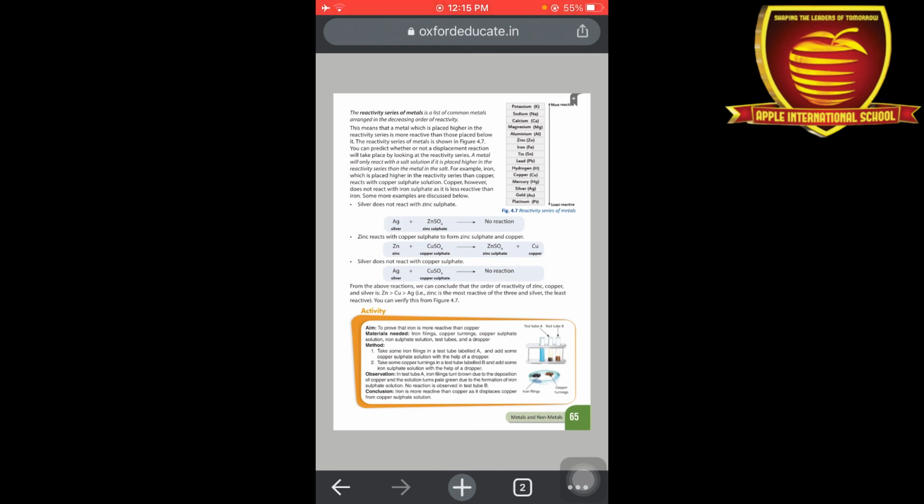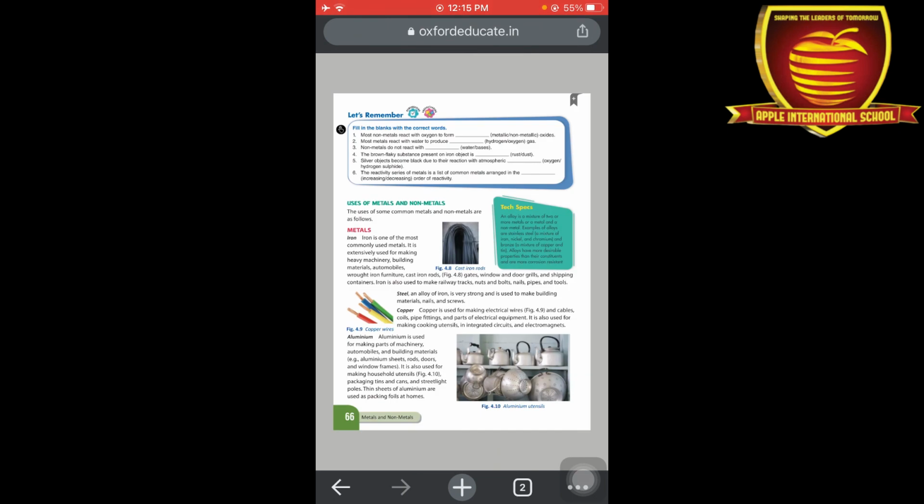Next one is zinc plus copper sulfate. Here you can see that zinc is more reactive than copper, so zinc replaces copper and separates out the copper from the reaction. Next one, silver doesn't react with copper sulfate because silver is less reactive than copper. So this is all about our displacement reaction, in which a more reactive element displaces a less reactive element during a chemical reaction.